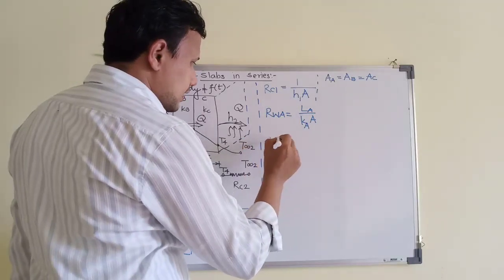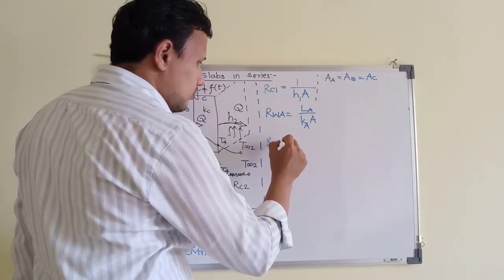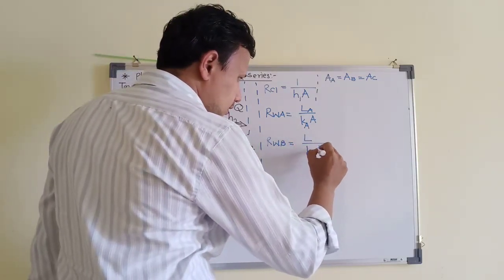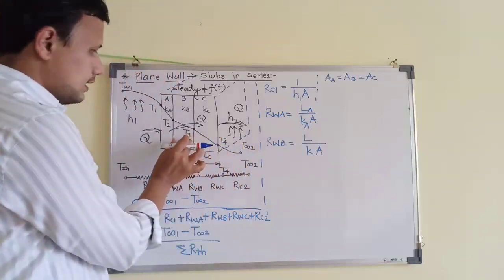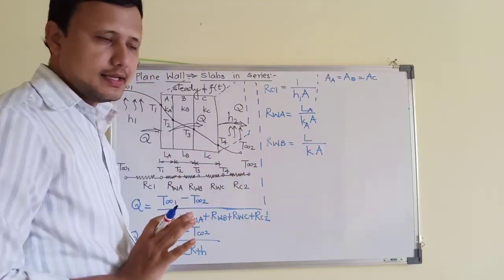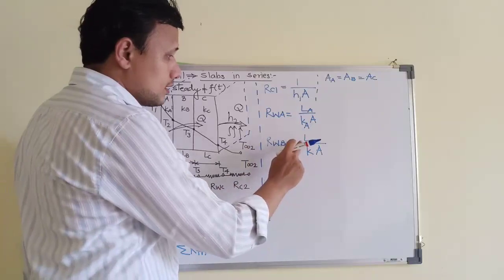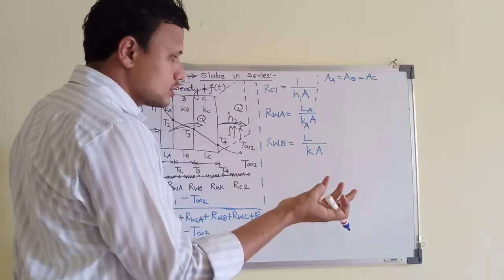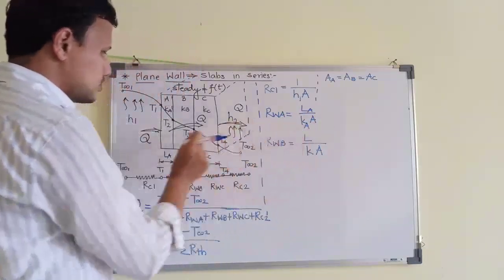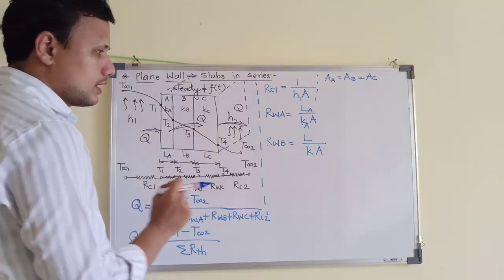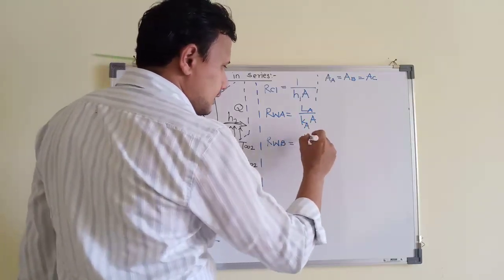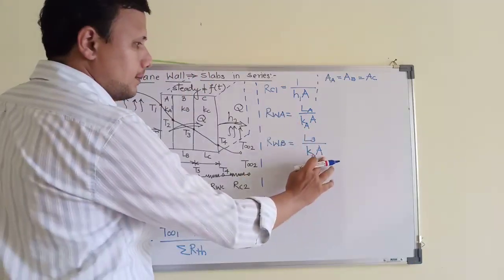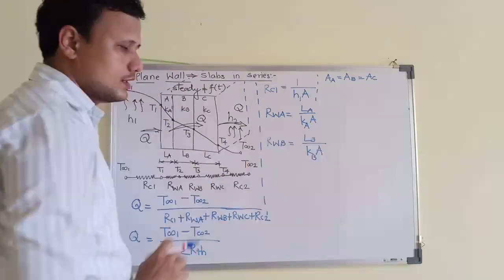In the same fashion, we can write Rw for material B. First we will write the nature of resistance, क्योंकि वो conduction है यहाँ पर भी, इसलिए हम पहले L by Ka लिख लेंगे plain wall के लिए. Remember, this formula is also different for cylinder. Plain wall and conduction, L by Ka. अभी हमें सिर्फ उसमें उस particular material के properties put करने हैं. Material है B, इसलिए thickness of material B and conductivity of material B. Area plain wall है, इसकी वजह से वो constant रहेगा.